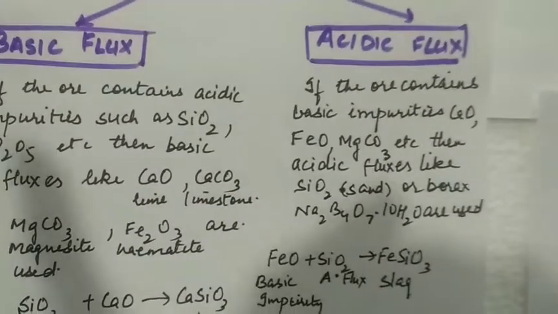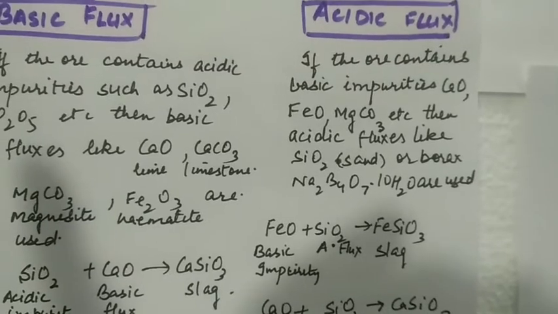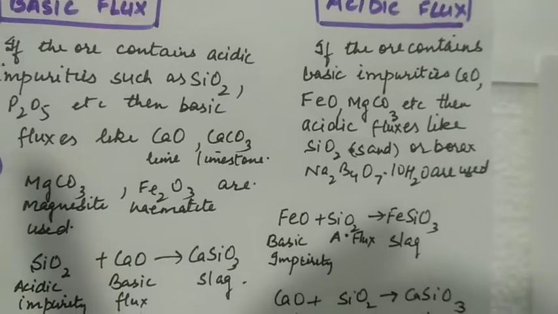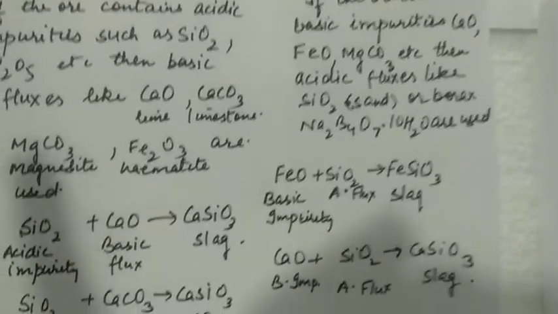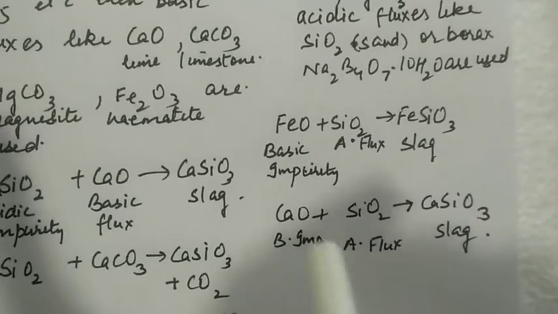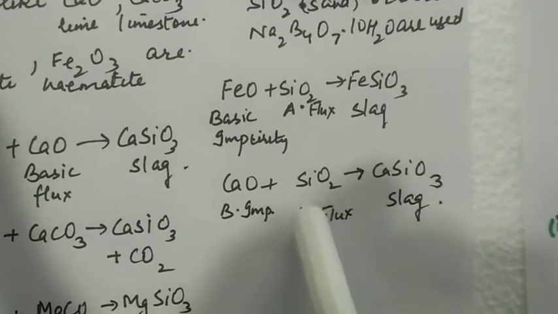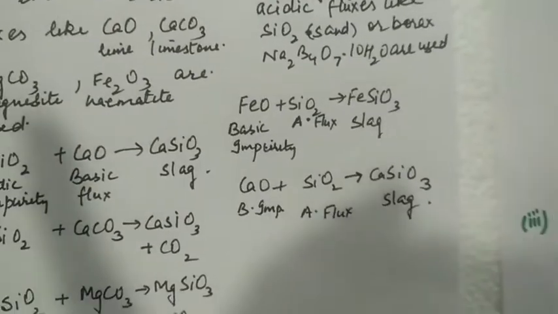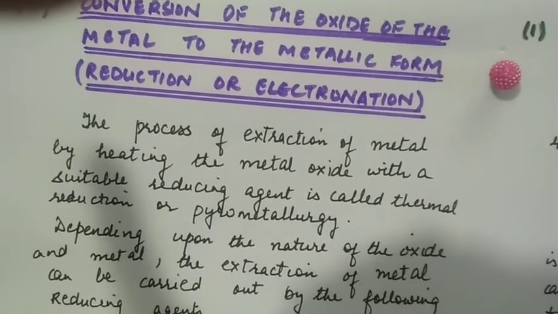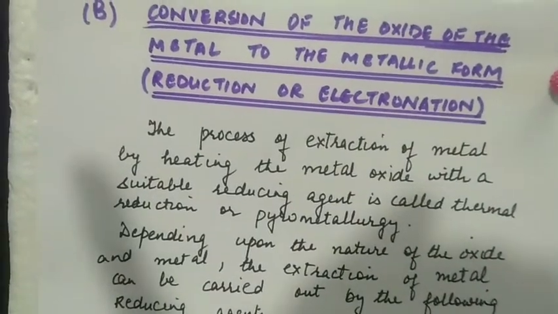If the impurities are basic, like calcium oxide, iron oxide, magnesium carbonate, then to remove them, acidic flux like silica or borax can be used. So iron oxide will react with silica to form iron silicate, slag. Similarly, basic impurity can be removed by adding silica to form calcium silicate, which is slag. Next is the reduction of the oxide ore to metallic form. This is called reduction or electronation.